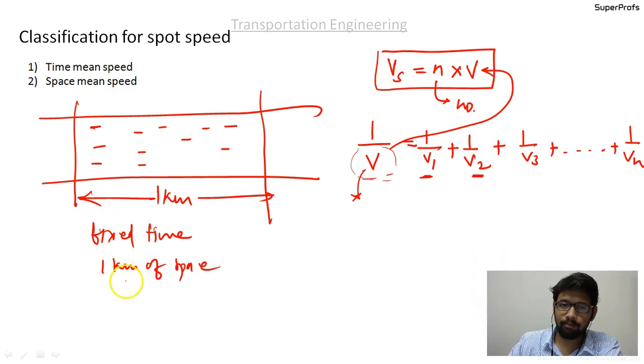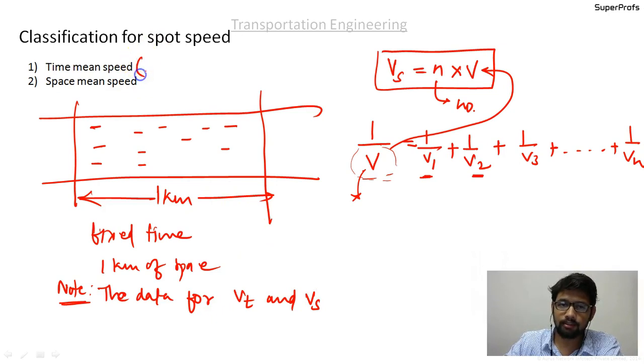Okay, please write down a note that the data for time mean speed, that is Vt, and space mean speed, that is Vs, are totally different.